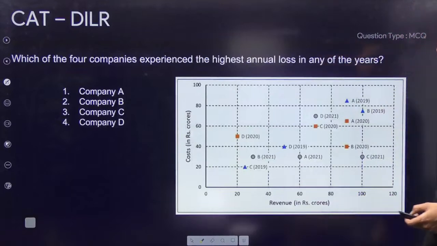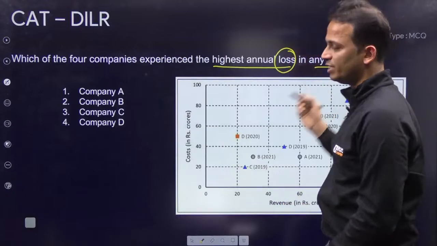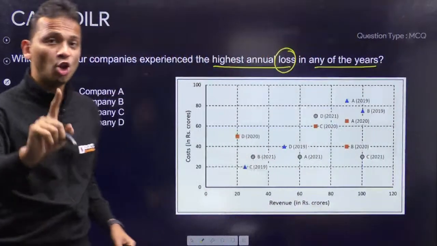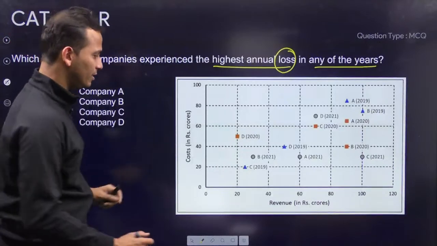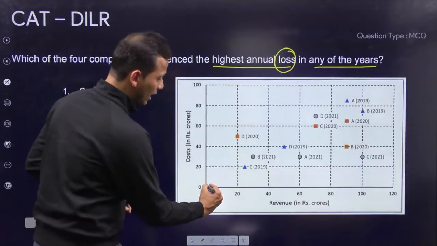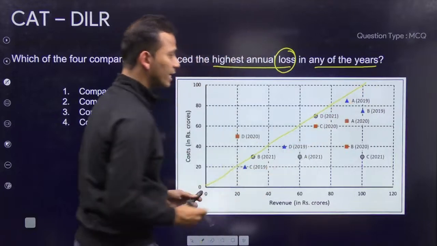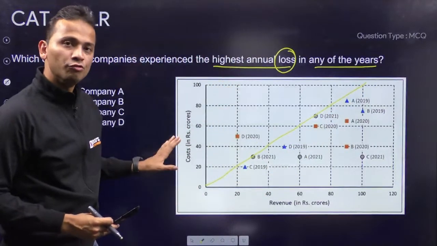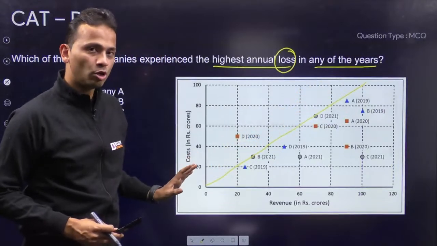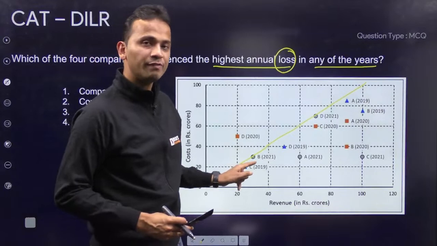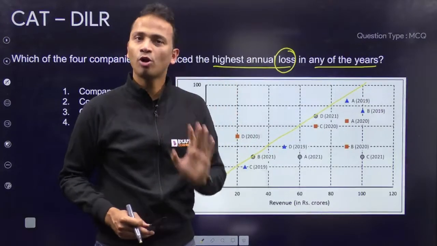Now, which of the 4 companies experienced highest annual loss in any of the year? In any of the year. Loss चाहिए. क्या ना, इसे हमने previous question में इसका आंसर निकाल लिया है. सबसे पहले, like if you will look at this line at 45 degrees, can I say that this line will give you all the values of no profit, no loss? So whichever point, whichever company is lying on this line, then it will have no profit, no loss.